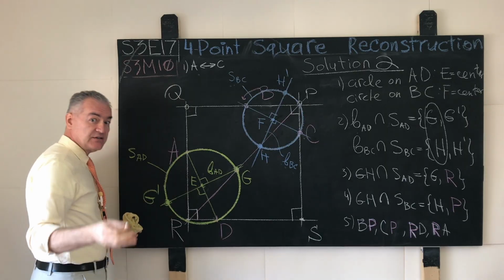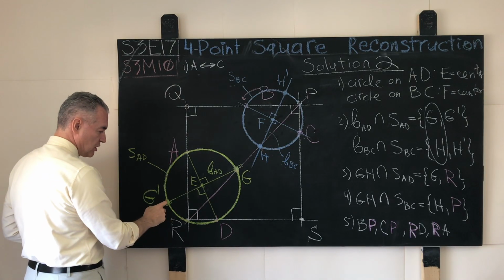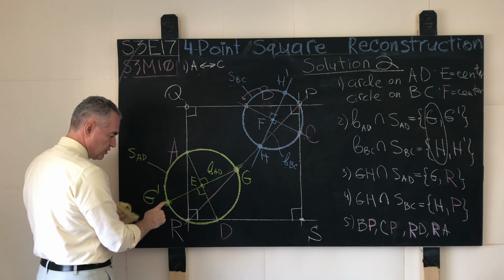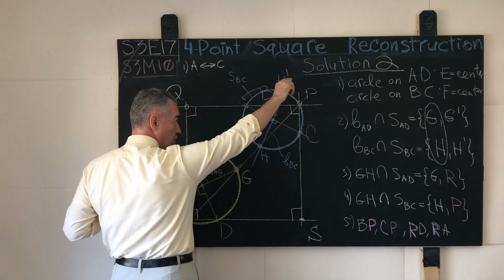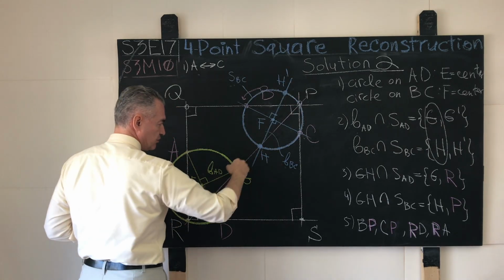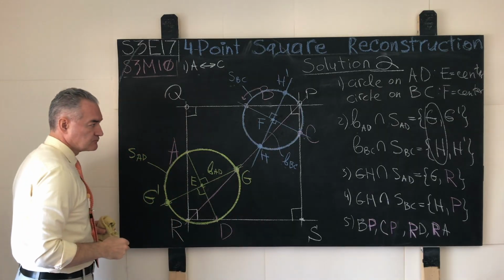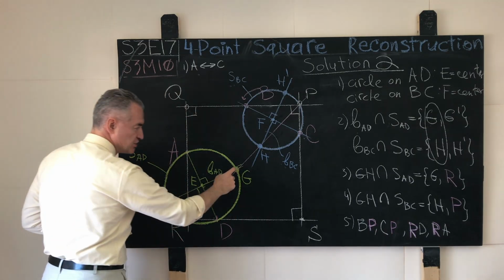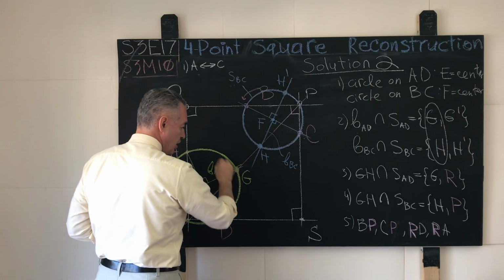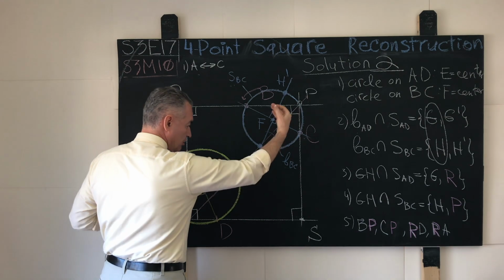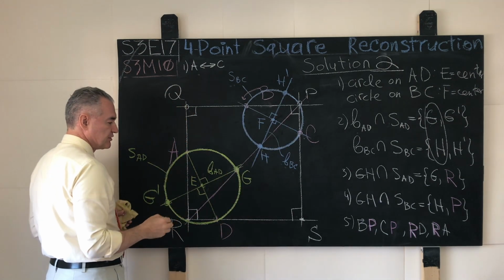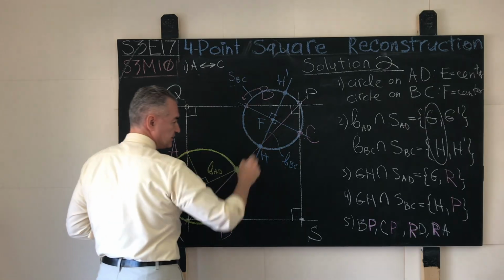As you already understand, in the next segment, in a few seconds, I'll show you how to construct the corresponding square when we take the points G prime and H prime as our generating points that will generate a solution square. But here we'll concentrate on the points G and H, which face each other. In other words, G and H are on the arcs that are closer to each other, or in some sense belong to the innards, if you will, of the points A, B, C, and D.